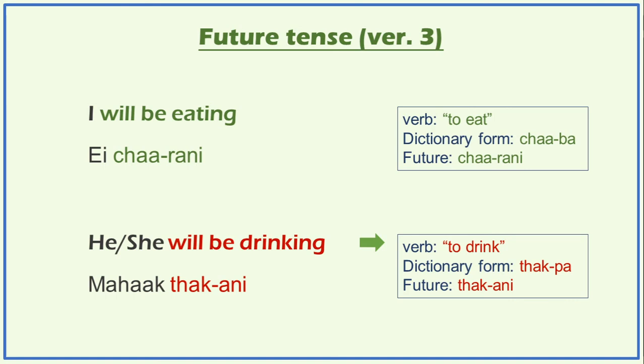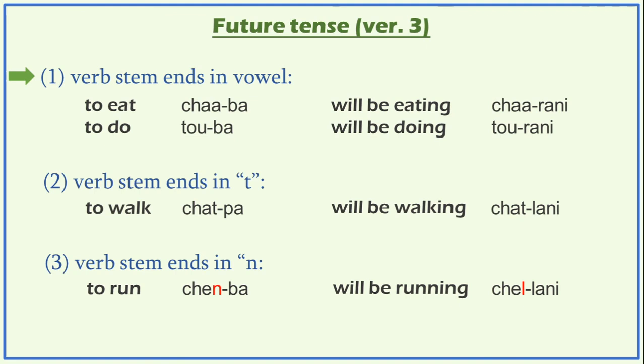So if the verb stem ends in a vowel, R sound is associated with it. So chaba will be eating, charani, R sound, and along with that ani, which is associated with the future tense. Will be doing, taurani.